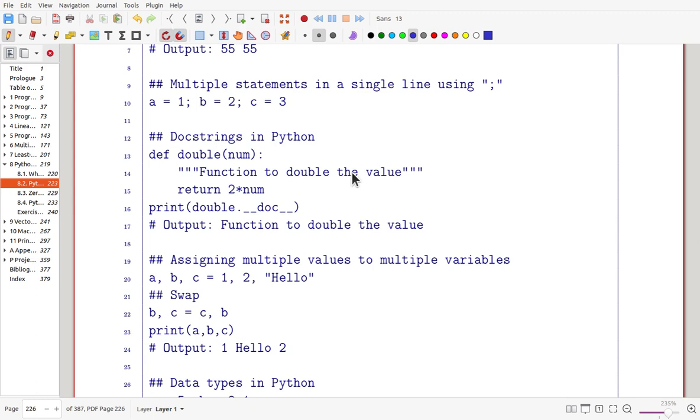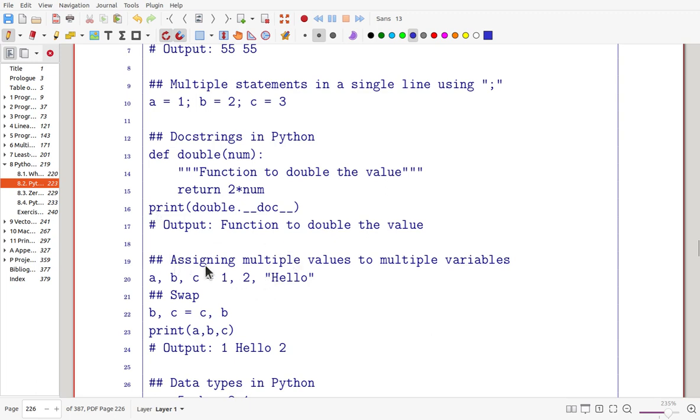And like in MATLAB, by using help with the function name, you will see some beginning portion of the function, starting with the comment sign, that is produced in MATLAB. That is exactly the same. For this function, that method is capturing this portion and printing it out.